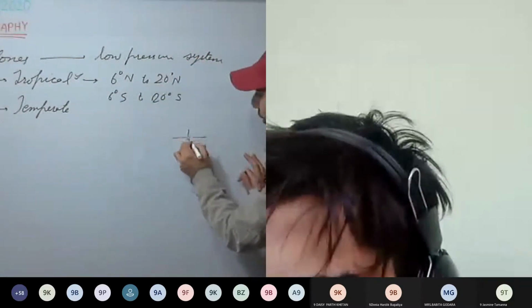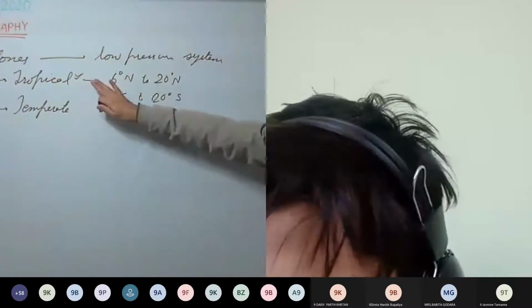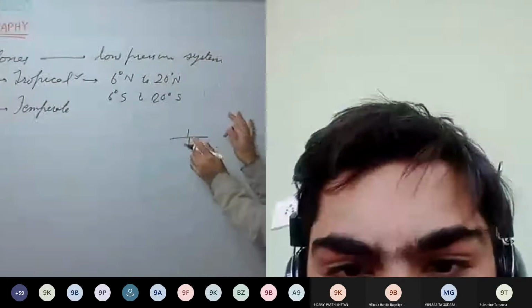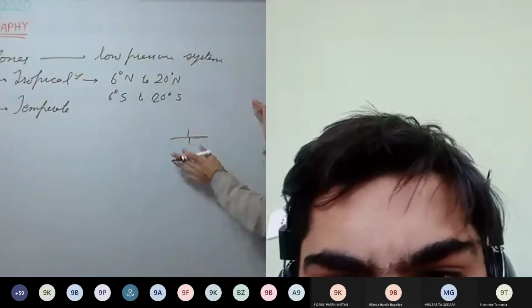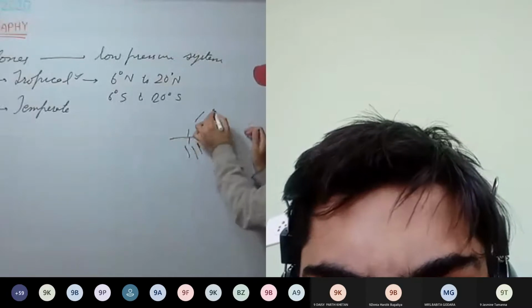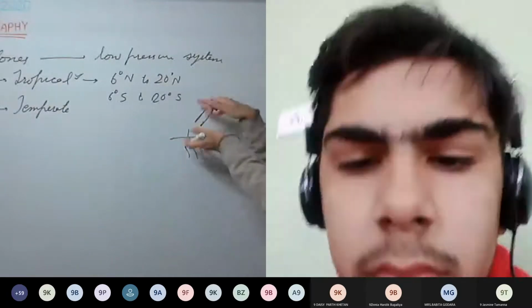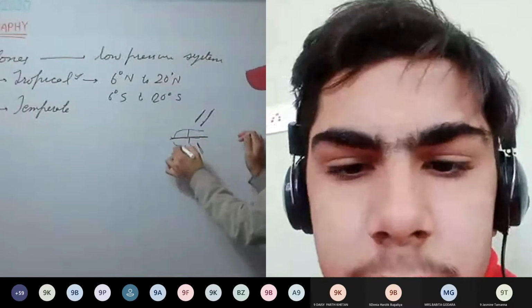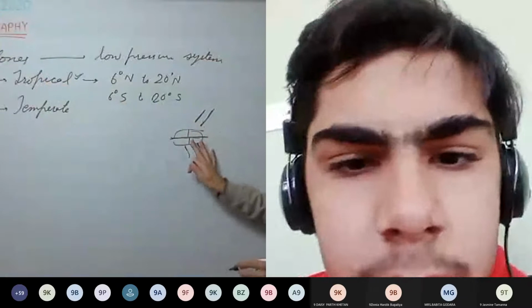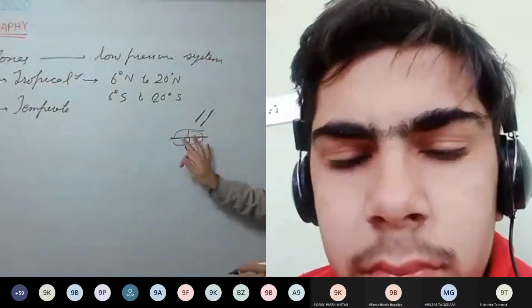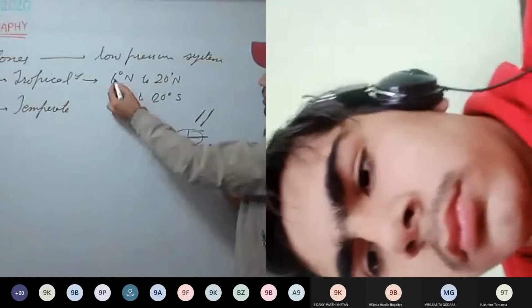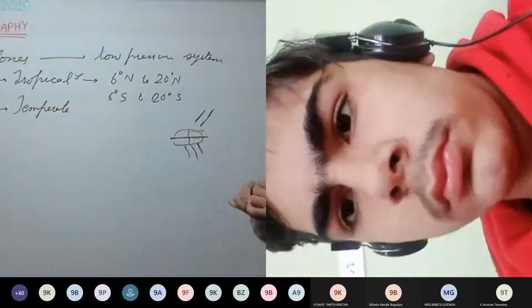Around the equator, 5 degrees on both the sides, usually no cyclones take place because this is the intertropical convergence zone, where the air converges. Northeast trade winds and southeast trade winds converge at the ITCZ. Here mainly no cyclones take place, and because there is very less Coriolis force, that's one of the reasons why tropical cyclones don't take place within 5 degrees on both the sides of the equator.